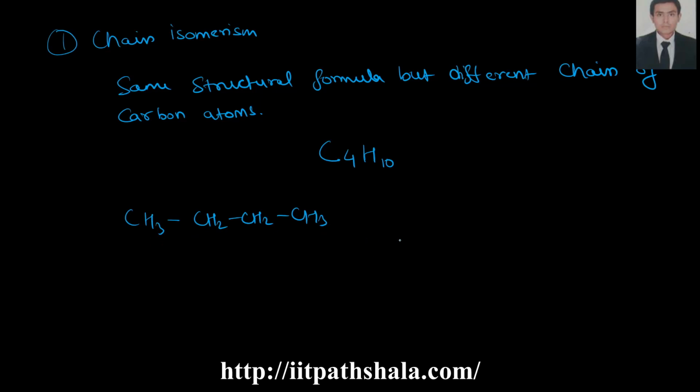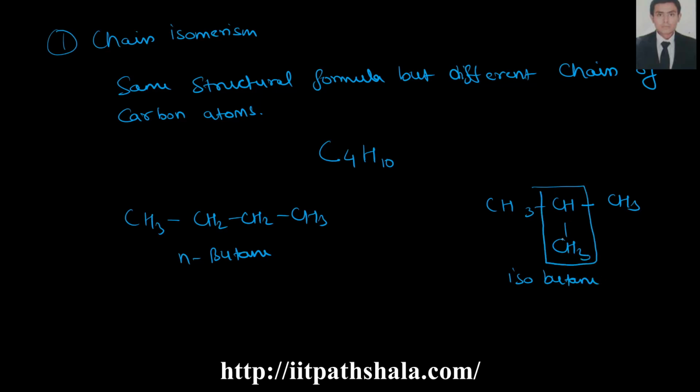So C4H10, and this is n-butane, and isobutane, or you can say 2-methylpropane, CH3 CH CH3 CH3. Why isobutane? Because you have a methyl group over here, at your second last carbon. I've told you about iso in my last lectures, so please refer to the last lecture if you don't know about iso, neo, sec wordings.